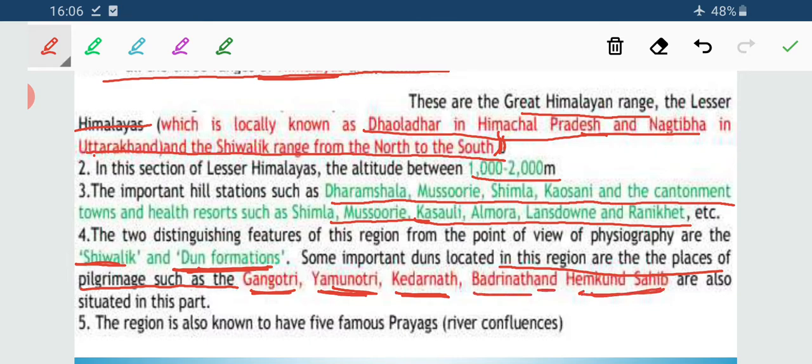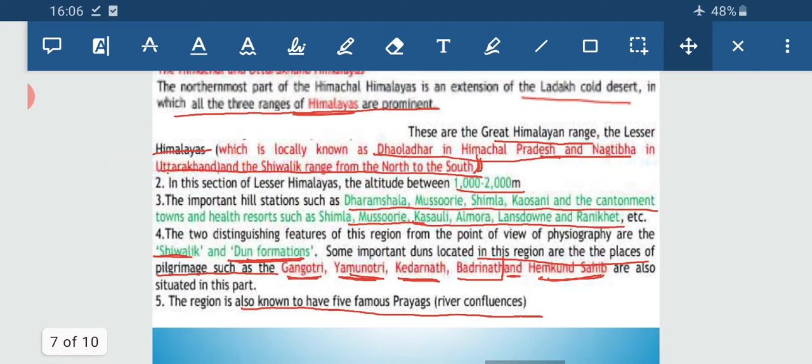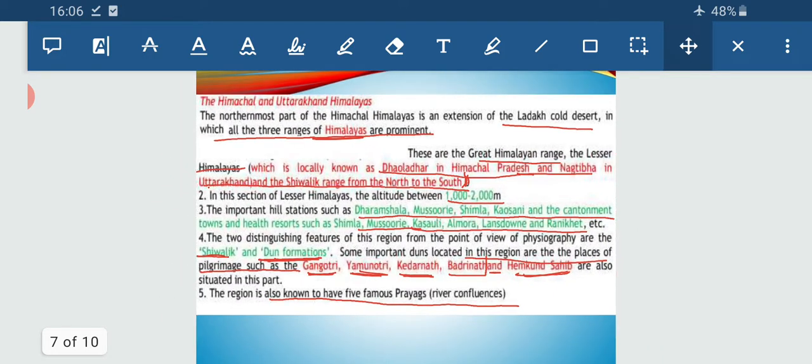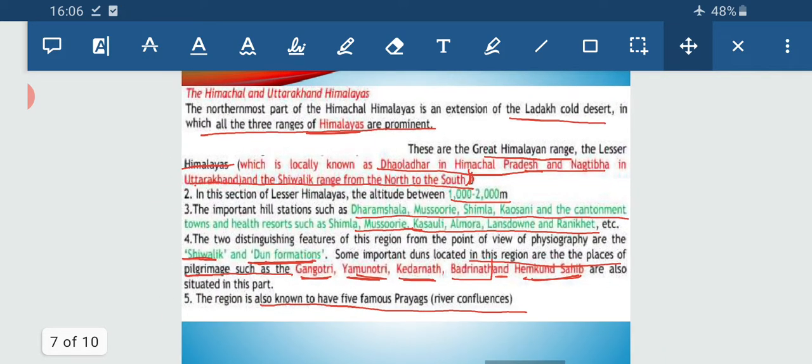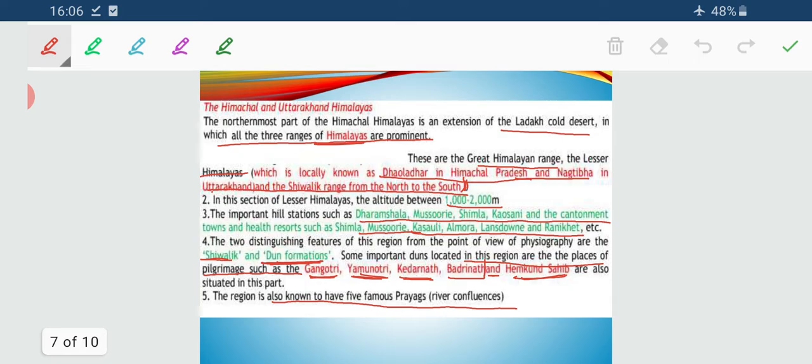All these are very important. The region is also famous for Prayags, the confluences of rivers. Five famous Prayags are here, which means river confluences, or if you remember the term Doabs, confluence of rivers.